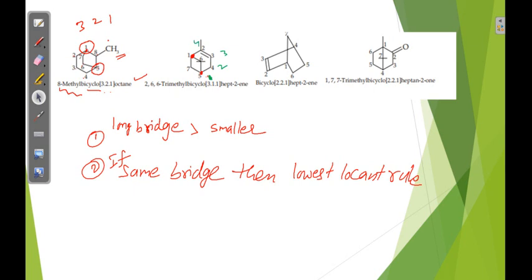Now I have to go for the longest chain; both the middle one and the left side one are the same. So here two methyl substitutions are there, so I have to go 6 and 7.